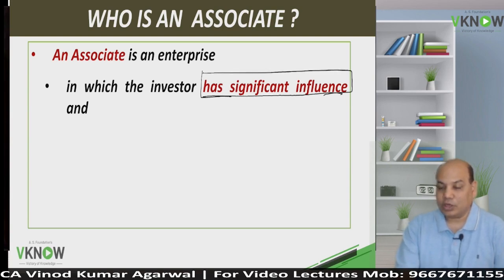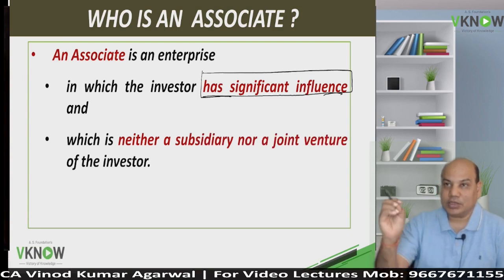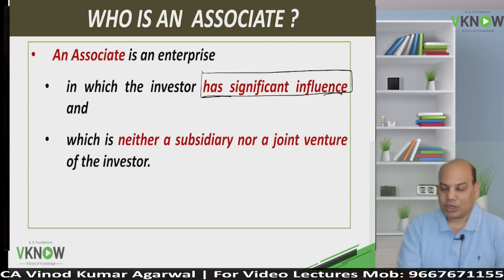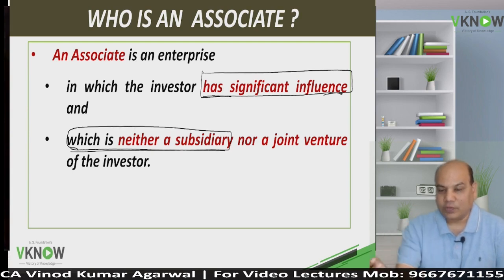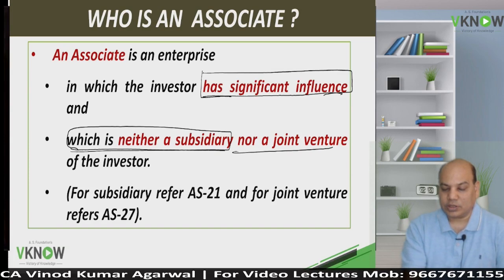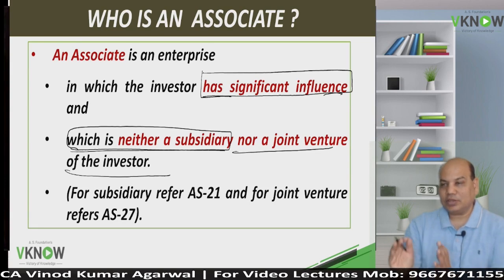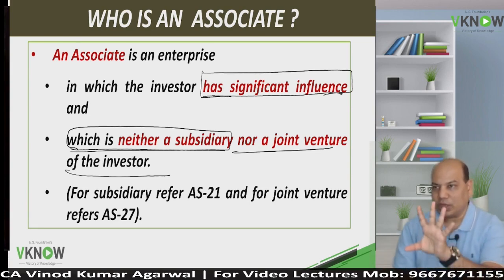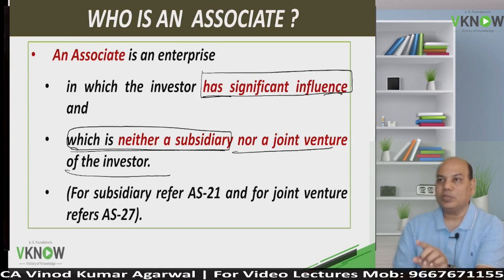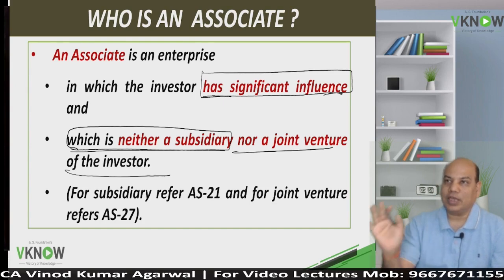It is something where you will participate in the decision making process of that company, and that is where you can influence that company significantly, and that other company should not be a subsidiary, because if it is a subsidiary, then AS21 will apply, and it should not be a joint venture, because if it is a joint venture, then AS27 will apply. Hence, the other entity over which we should have significant influence should not be a subsidiary or a joint venture also. Then it is called an associate.